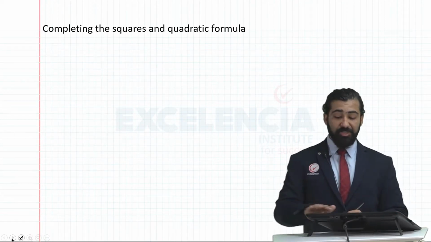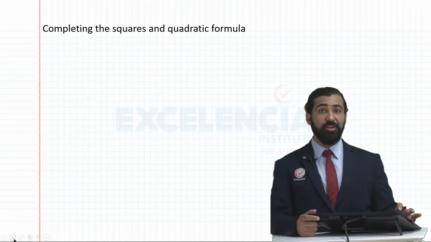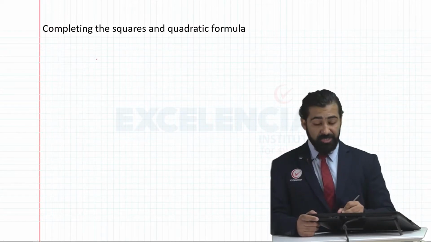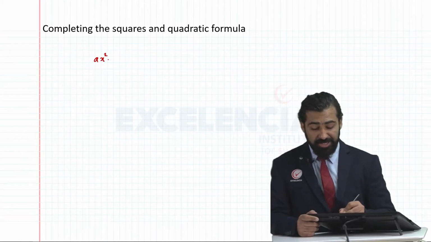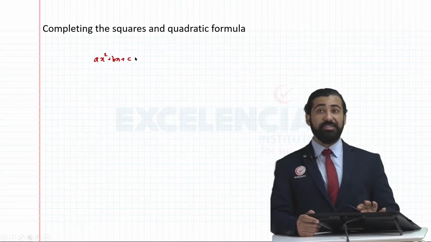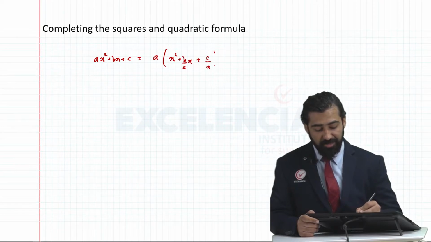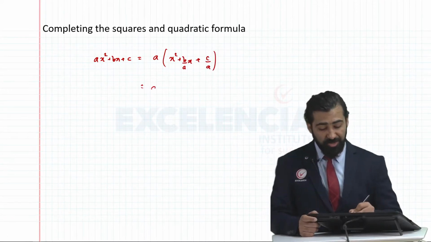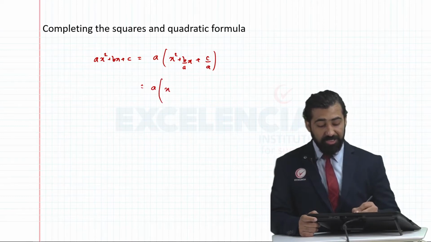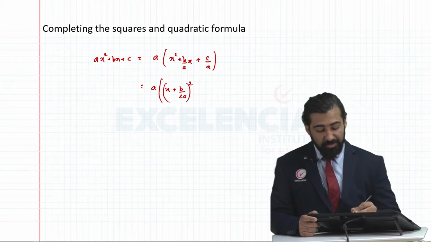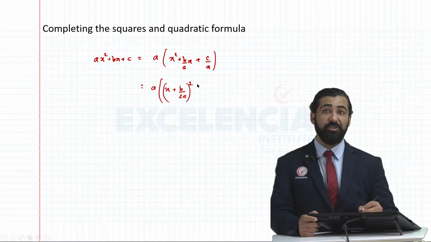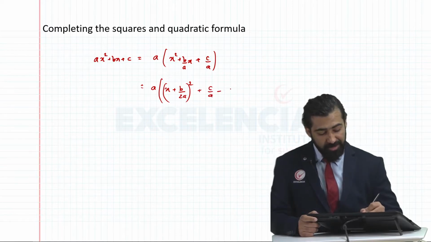After complex numbers, you learned how to complete the squares and you studied the quadratic formula as well. To complete the squares, let me remind you, if the equation is ax square plus bx plus c, you can't straight off complete the square. First you take a common. So you'll get x square plus b divided by a into x plus c divided by a. After that, whatever is the coefficient of x, you divide that by 2 and you write like this. So I'll get x plus b by 2a the whole square, and then plus c by a minus b square by 4a square.